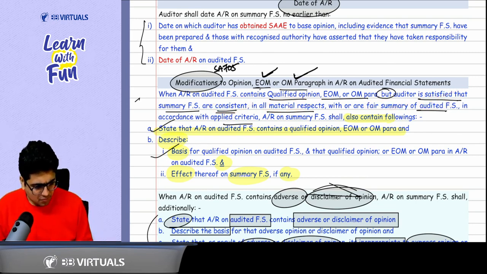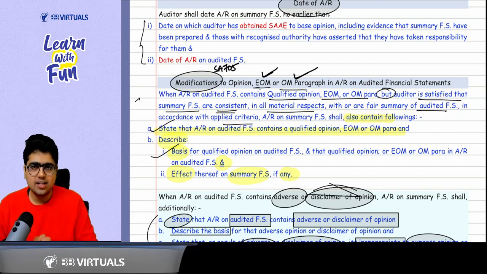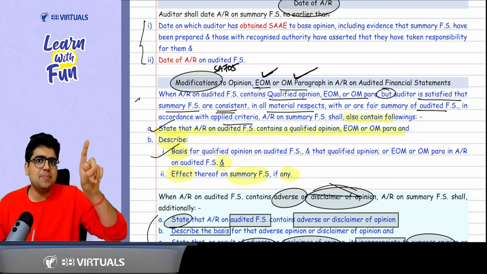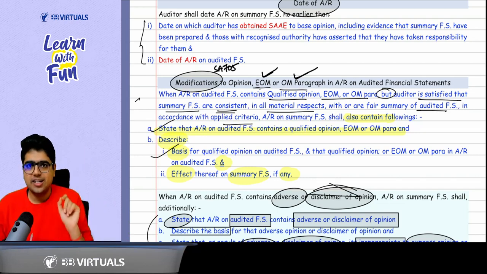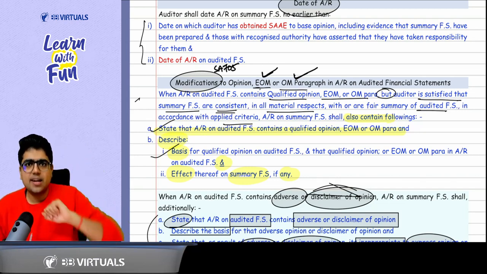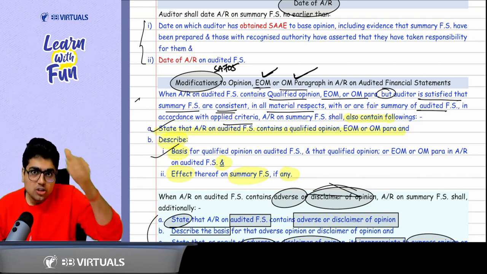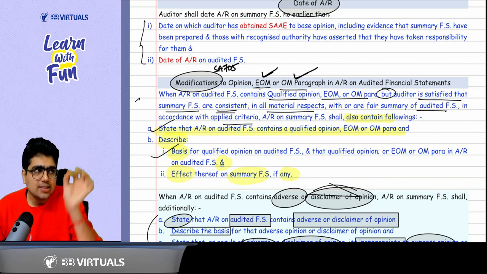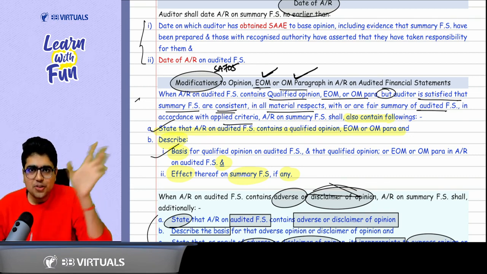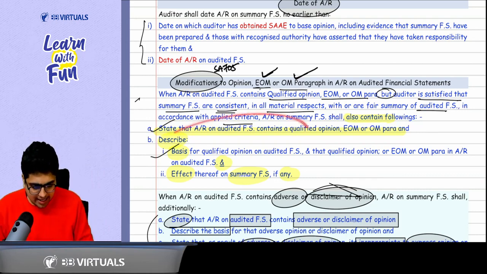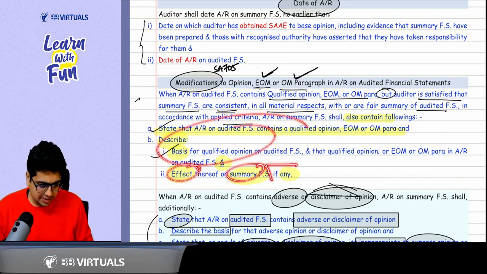But remember, your audit report will also contain what? It will contain the fact that in the audited financial statements, there is a qualified opinion. There is an EOM para. There is an OM para. Also, you need to describe the basis of qualified opinion, basis of EOM para, basis of OM para, and last, maybe the effect on the summary financial statement, if any.